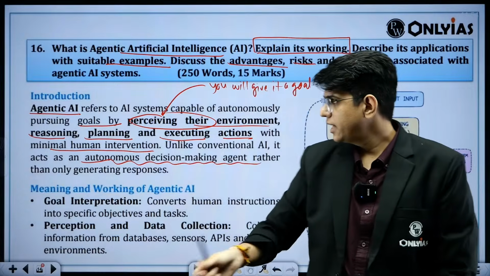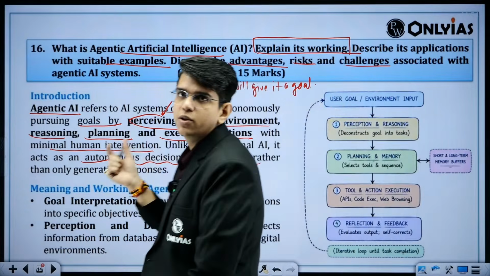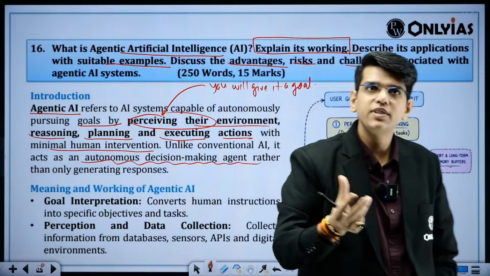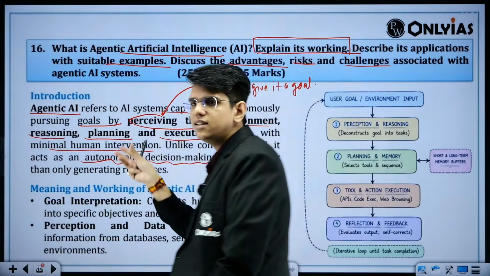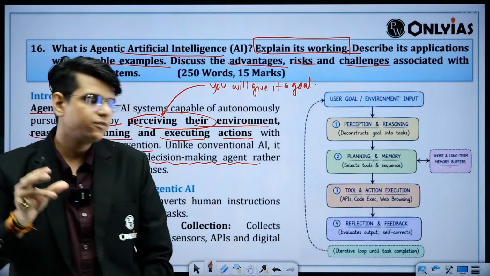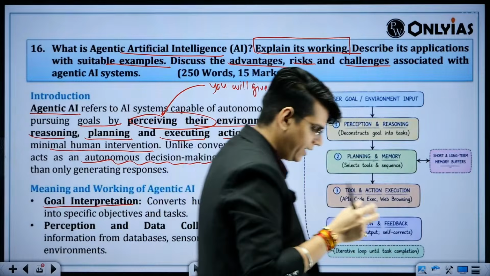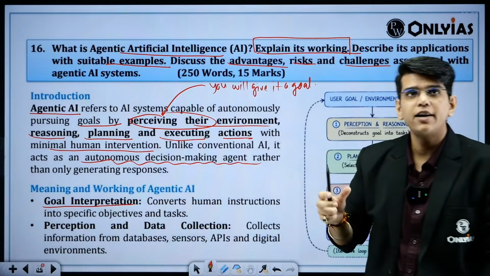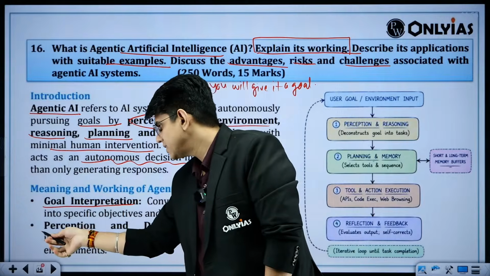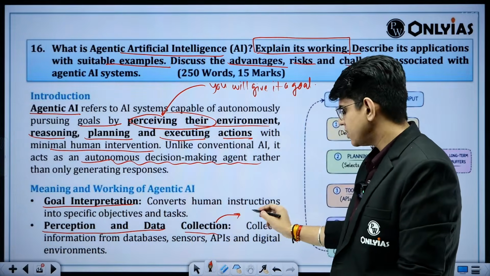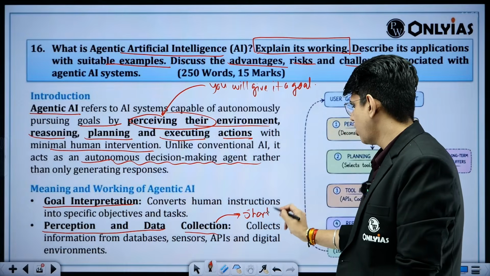Because they don't know what human values and human goals are, they can do different things which were not intended. So there are problems with this also. Let's see what the technology is, and then we will go to the problems as well. The working of agentic AI begins with goal interpretation. First of all, it will interpret what the goal is, what functions it needs to perform, and what tools are required to get to this goal. Then perception and data collection. Data collection can be from short or long memory.